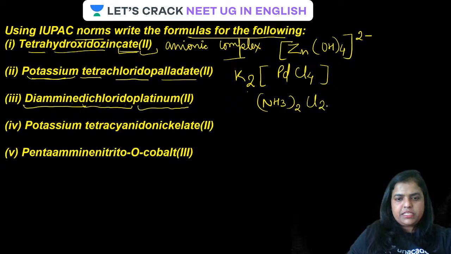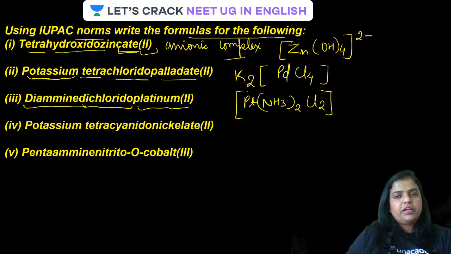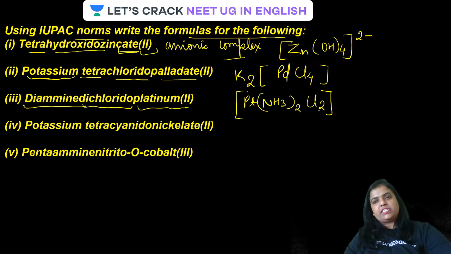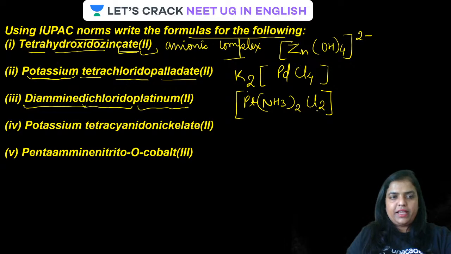Dichlorido, let it be Cl2, and then what? Platinum. Write down platinum here. Is that clear, guys? There is no charge over here. Simply, it is a neutral compound, or the cationic part will simply be named as platinum. In this case, as it is platinum 2, the whole thing has no charge over it. Why? Because platinum is in +2 oxidation state and that is getting neutralized by 2 chloride ions. Is that clear, guys?